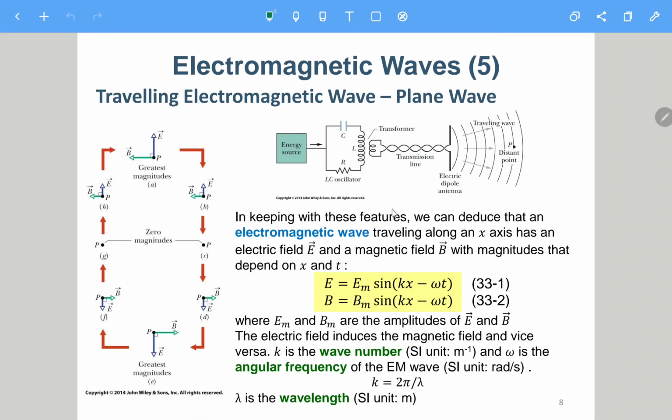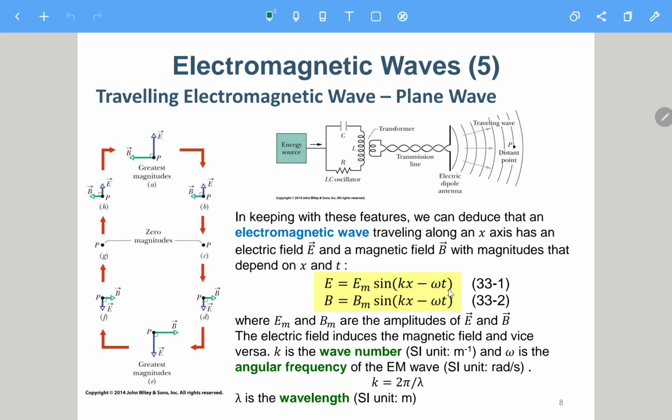Here it directly tells you the solution to the wave equation before mentioning what the wave equation is. So you can try to accept it is correct. It tells you that E equals EM, where EM is the amplitude of the E field, times sine of open parenthesis kx minus omega t close parenthesis.